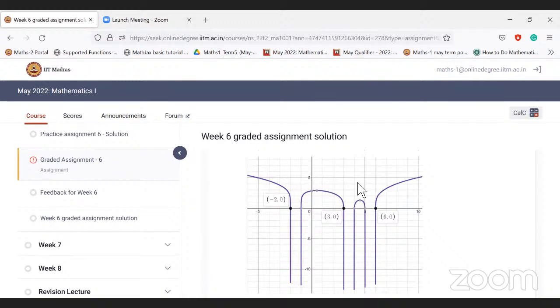Sir, does mathematics also have a forum like Stats in English does? This is the first live session I've attended. You are talking about Discourse, right? Yes, sir. Maths 1, like all the courses, has Discourse, so you can go and ask your question there.